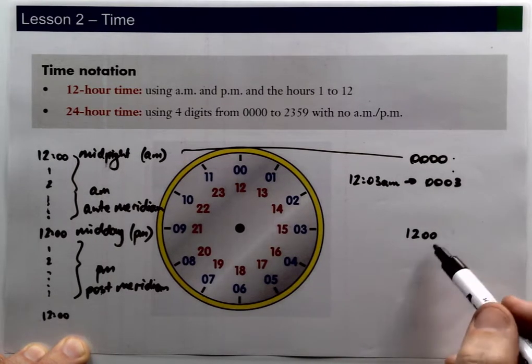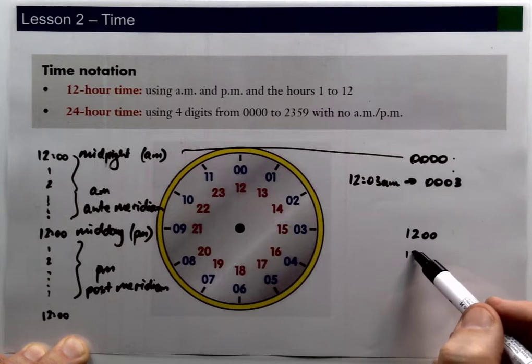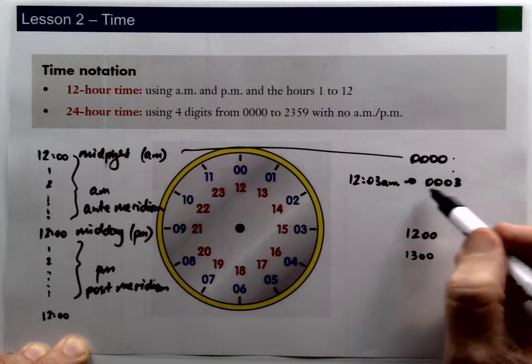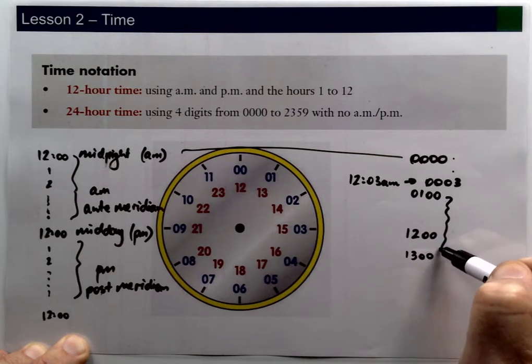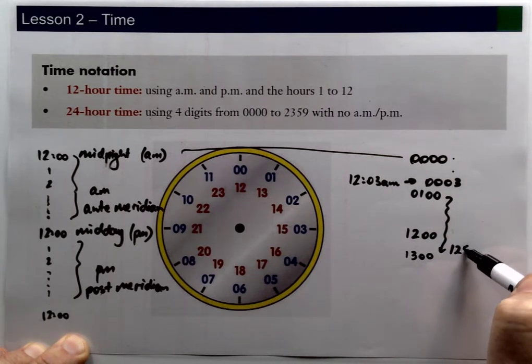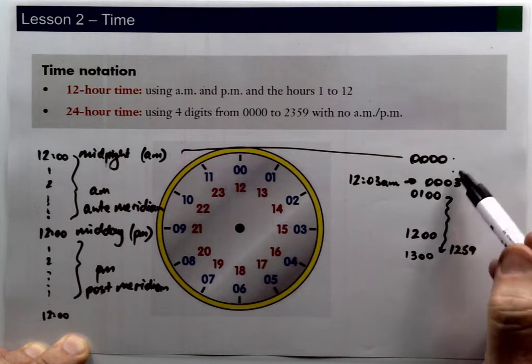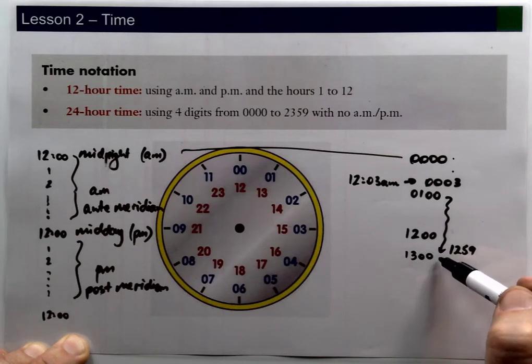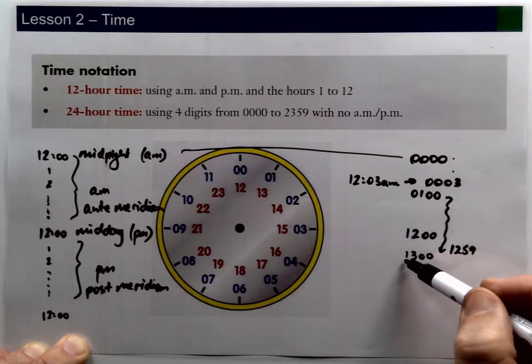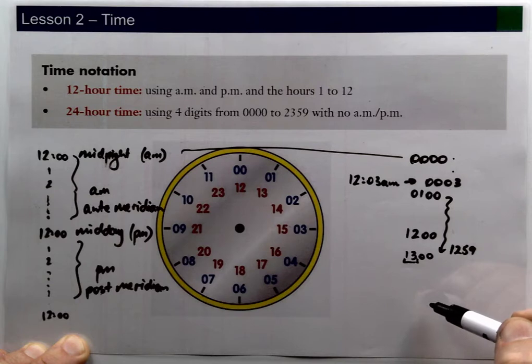Now, anything after 1 o'clock becomes 1300. So basically everywhere from 1 a.m. through till 12:59 p.m., all of those stay the same. So anything in the first hour of the day, you just need to get rid of that 12 and put a couple of zeros. Anything from 1 p.m. onwards, you just need to add 12 to this first number here.